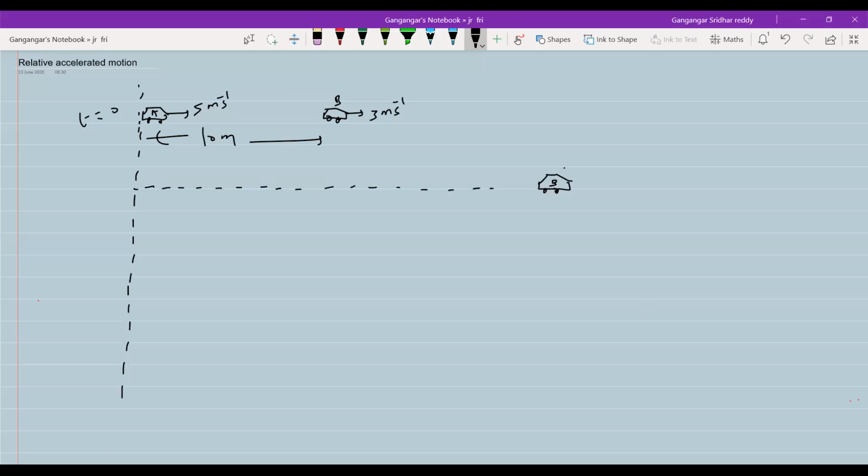Okay, this is car B. Initially, t equals 0. Car B is ahead of car A by 10 meters. The velocity of car A is 5 meters per second, and that of car B is 3 meters per second. After what time will car A cross or overtake car B?